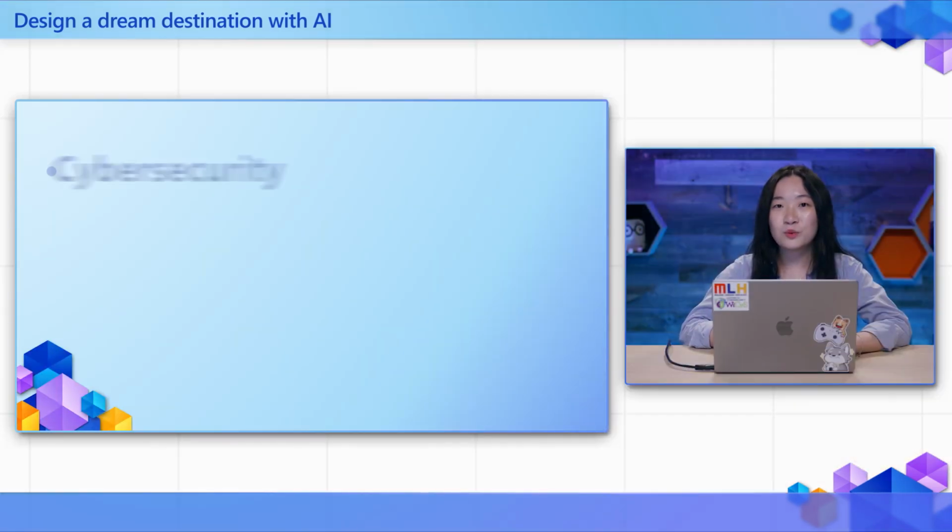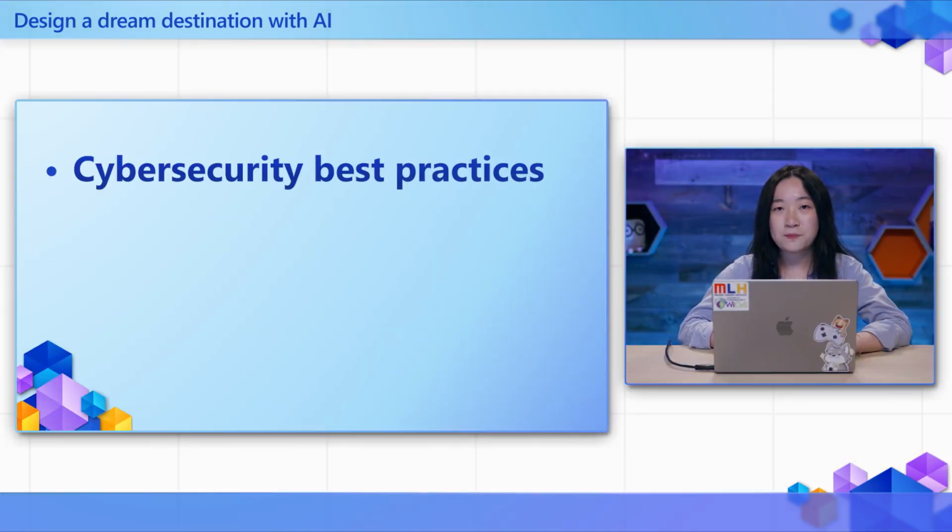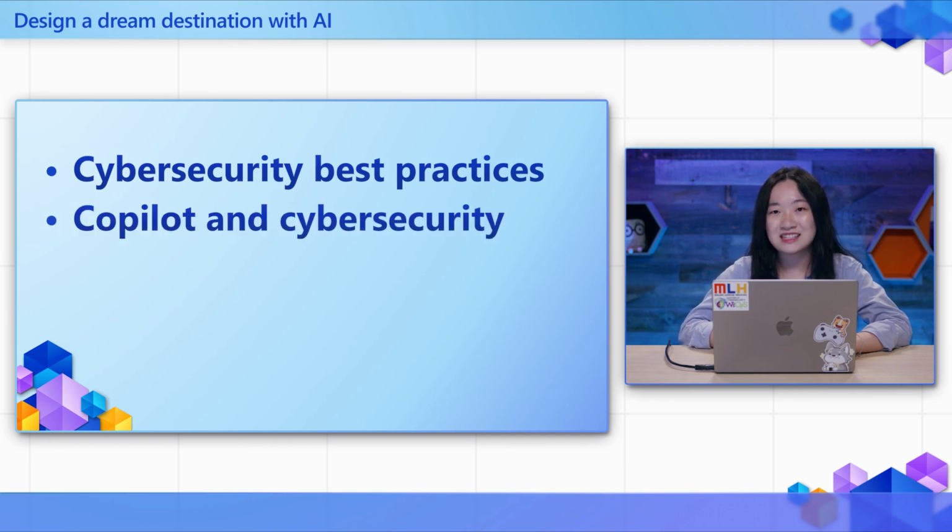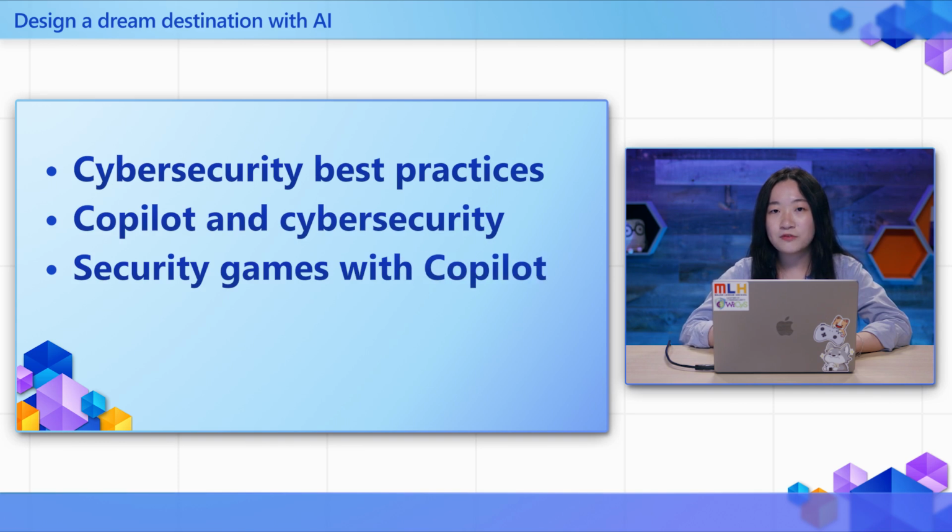In this session, we'll talk about why learning cybersecurity best practices is essential and how Copilot can help you master these skills. And we'll explore some fun and engaging examples of puzzles and games you can create to enhance your cybersecurity knowledge.